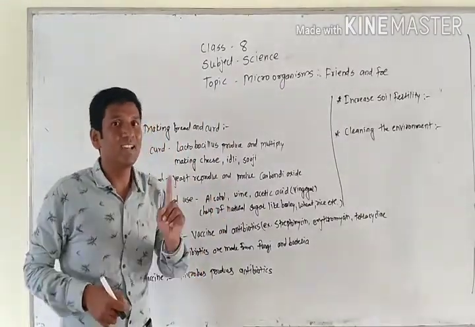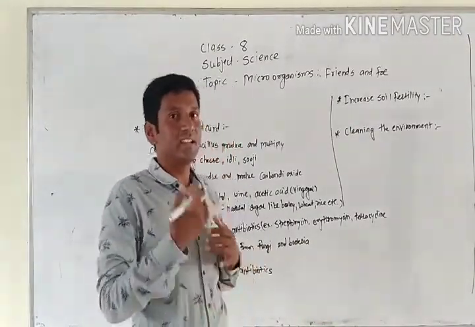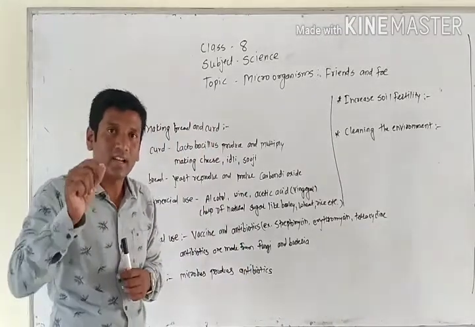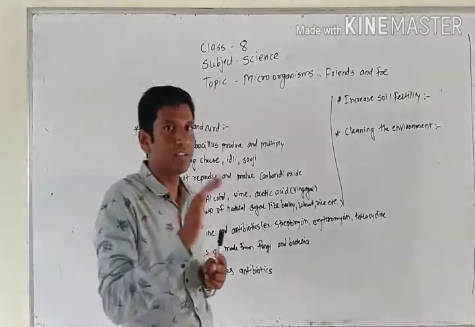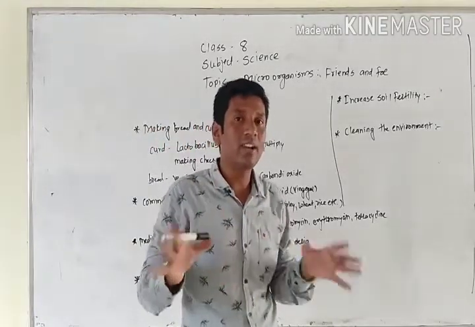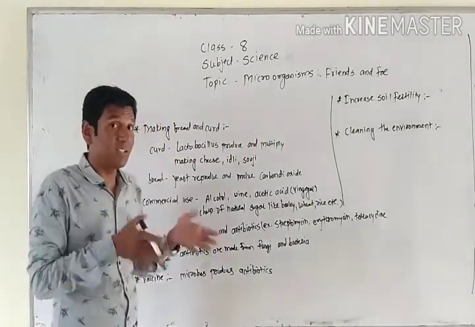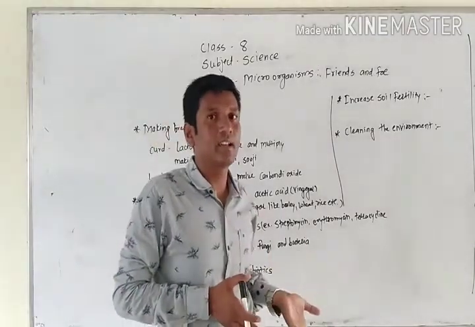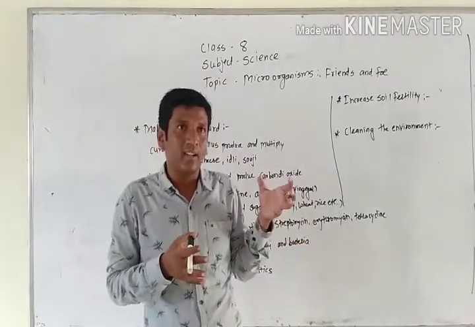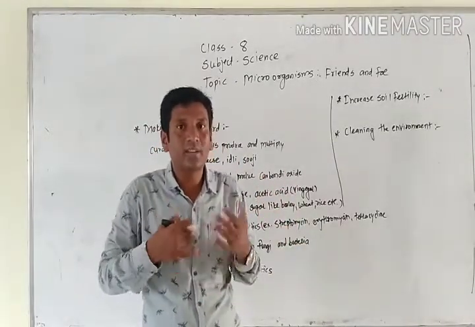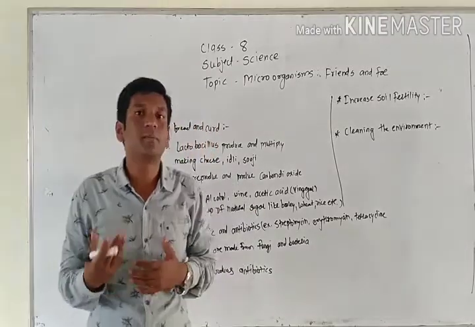The microorganisms are present inside the vaccine. Dead or weakened germs are injected into our body. Weakened means their power is completely destroyed, so they cannot do any kind of harm to our body. Now what happens when the vaccine enters our body? Our immune system resists it, understands the structure of those germs, and develops antibodies, increasing our immunity power.